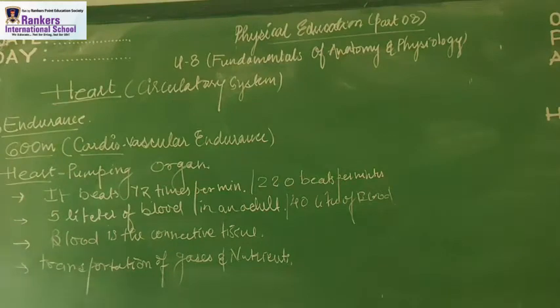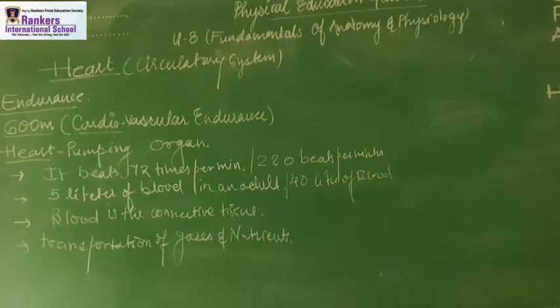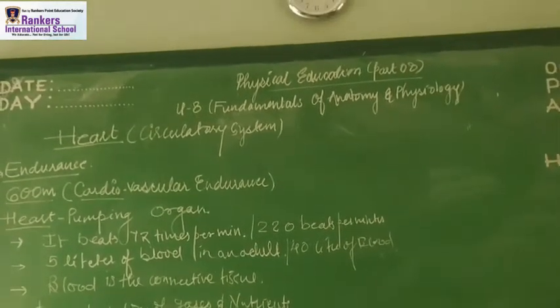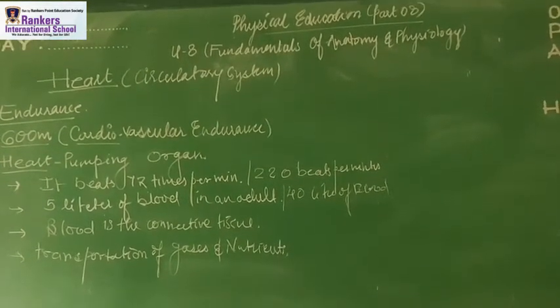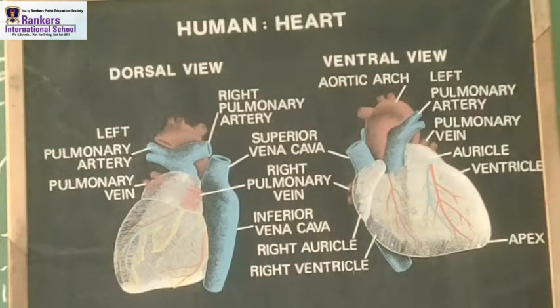Now we are going to learn the structure of the human heart. I will be showing you the dorsiventral side, the ventricle side, and all about the internal organs also. A very amazing way to learn these things superbly. Okay, now students, see properly what I am showing you.